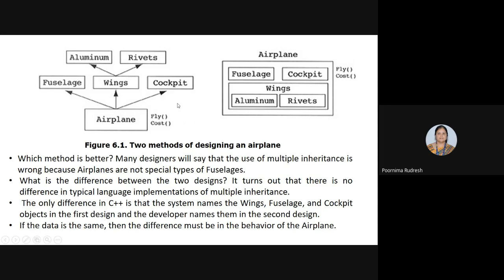Then if the data is the same for the airplane, fuselage, wings, cockpit, or aluminum rivets classes, then the difference must be in the behavior of the airplane. So if the data is the same, there must be a difference in the behavior.